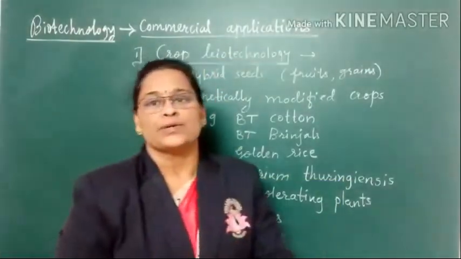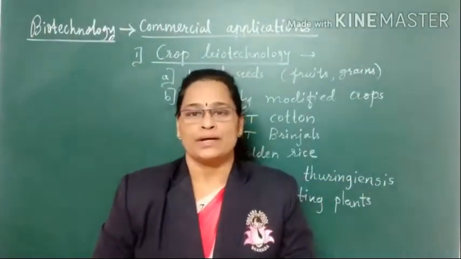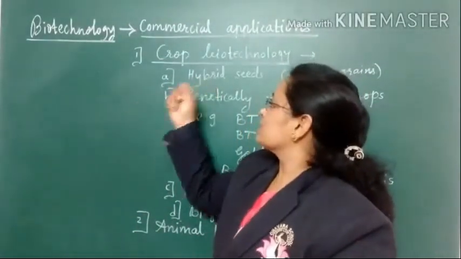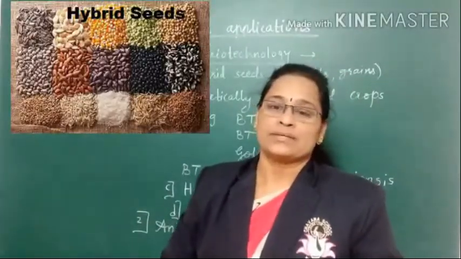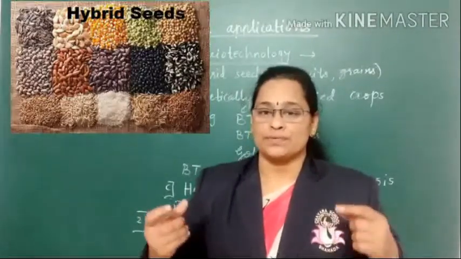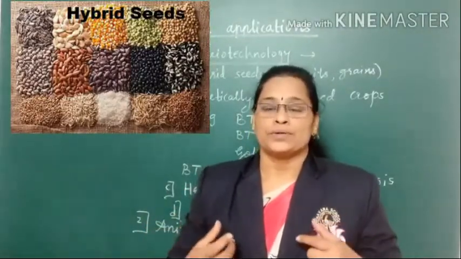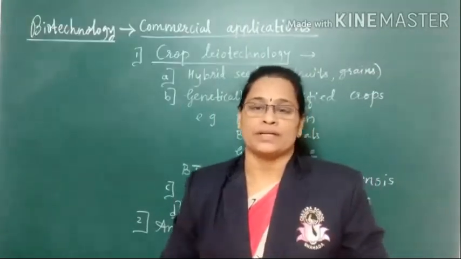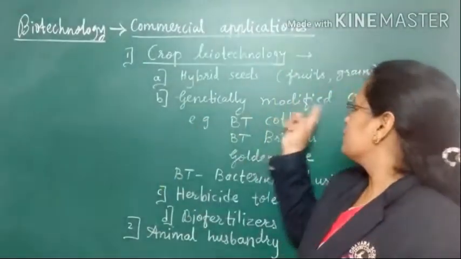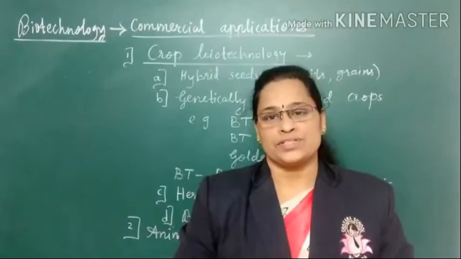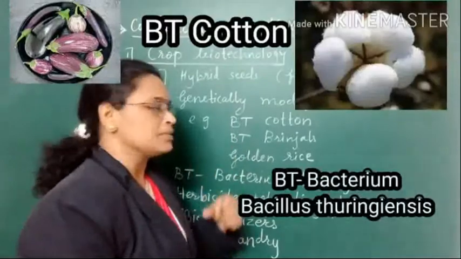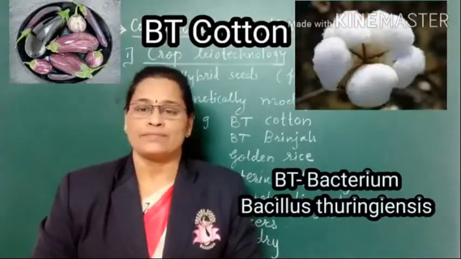First we can see crop biotechnology. In crop biotechnology, various techniques are there. First, hybrid seeds. Hybrid seeds are produced by the recombination of genes of two different varieties of plants. So good quality fruits or good quality grains are obtained from these hybrid seeds. Second is genetically modified crops. These are disease resistant plants. Examples are BT cotton, BT brinjal, and many other varieties are also available.